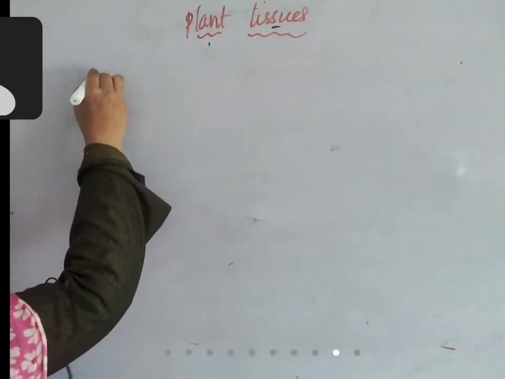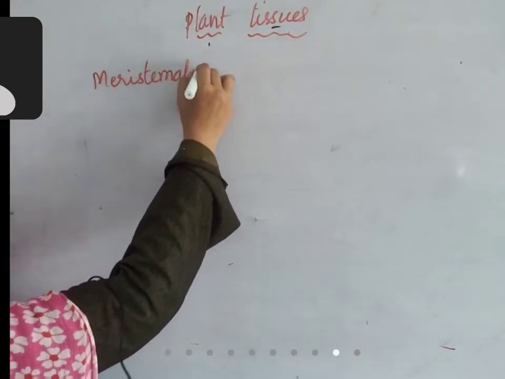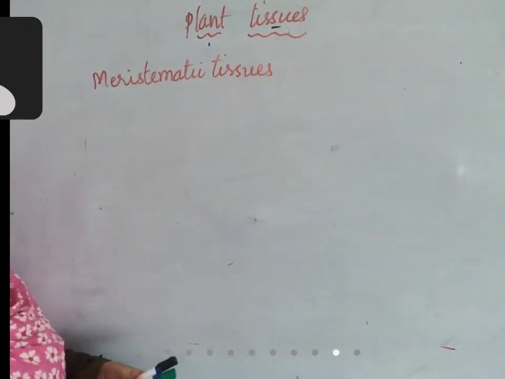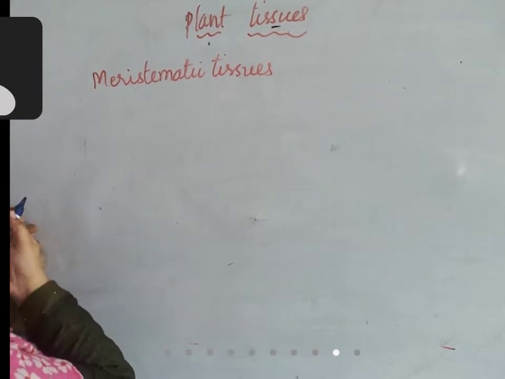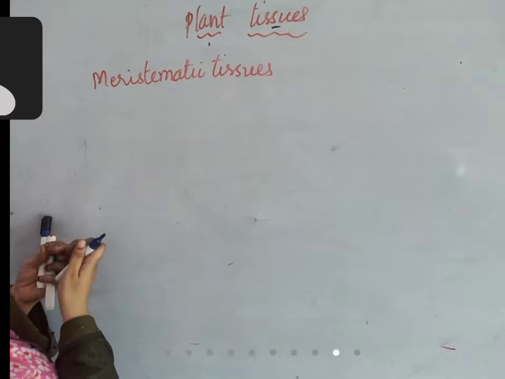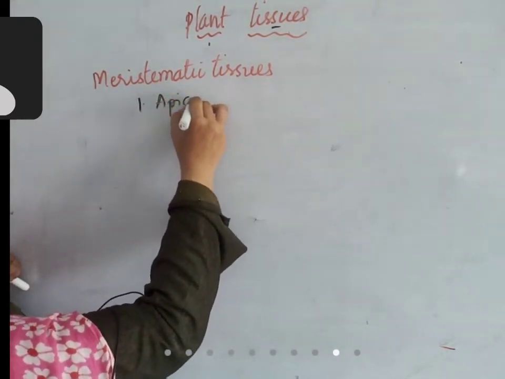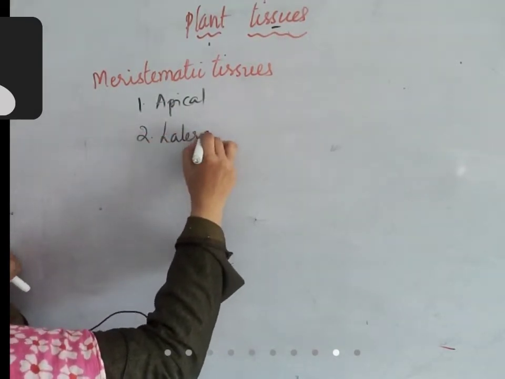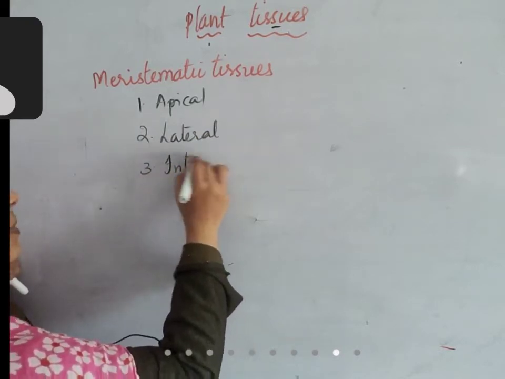Okay, meristems. Meristems or meristematic tissue. The meristems or meristematic tissues are divided into three types. First one is apical meristem. Second one is lateral meristem. Third one is intercalary meristem.